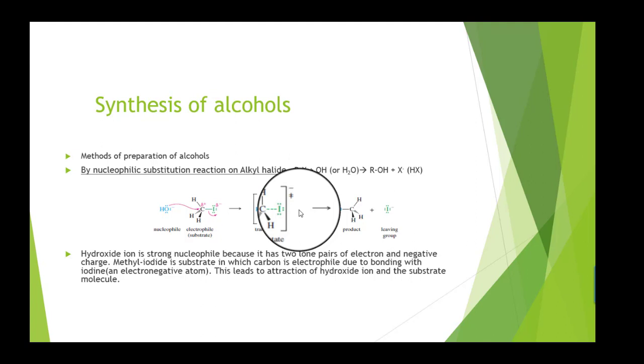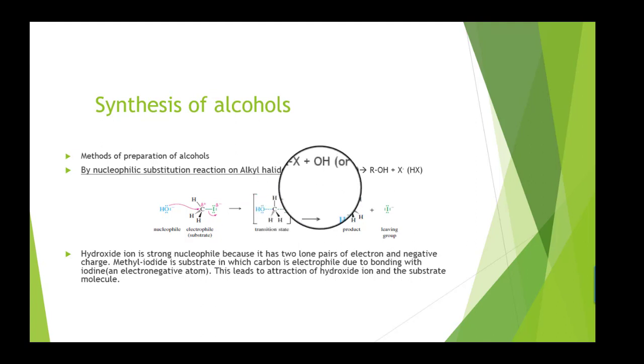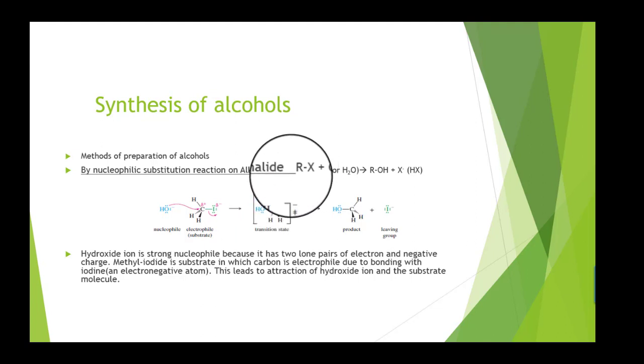Focusing on different methods of synthesis of alcohols, there are several methods by which alcohols can be obtained. The first method given here is nucleophilic substitution reaction on alkyl halides. As you know, when an alkyl group is attached with a halogen, it is called an alkyl halide. They react with a base or water and result in the formation of alcohol with the release of halide ion or halo acids.